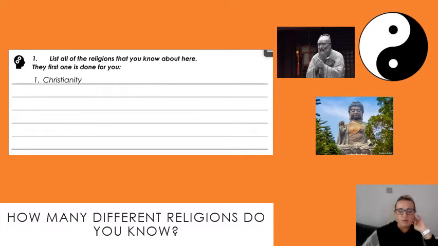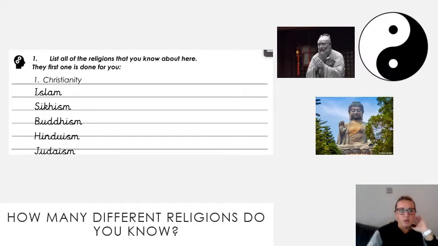Okay, so you should now have listed some religions. The list that I'm going to give you is nowhere near all the religions in the world. There's loads of different religions, but these are some of the most popular ones and ones that you may have heard of. So we've got Islam, Sikhism, Buddhism, Hinduism and Judaism. You might have other ones on your list, which is absolutely fine.